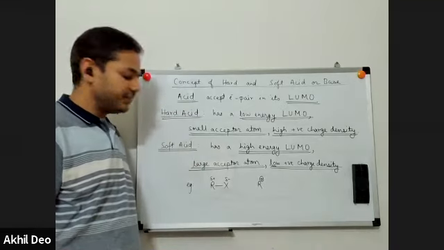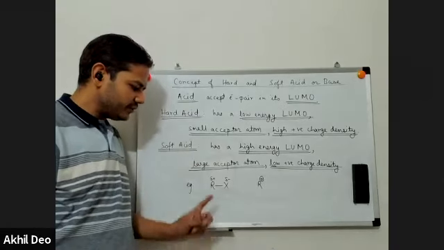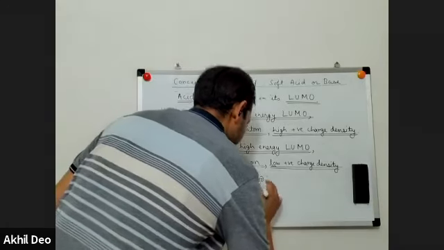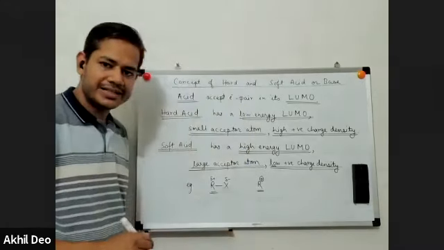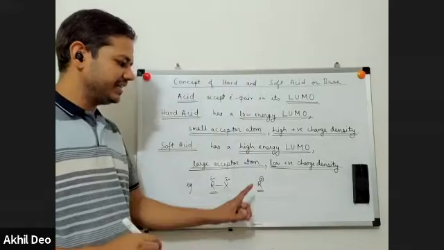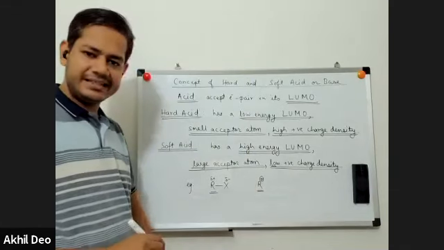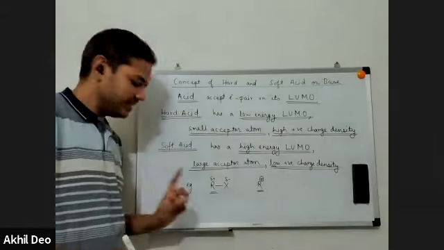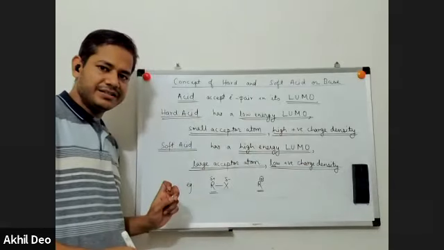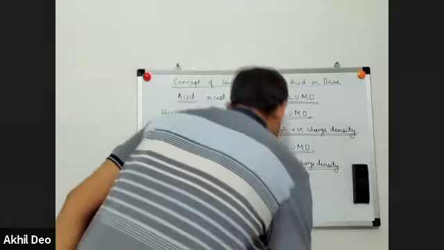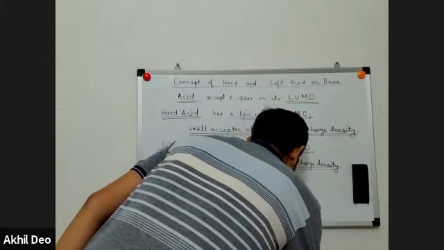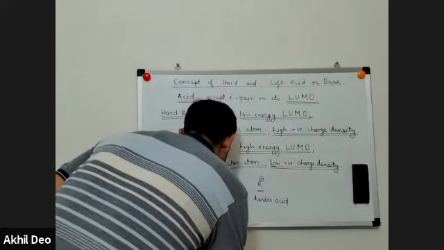If we compare the hardness of the two acids, R delta plus and R plus, the carbocation has a full positive charge. We'll say that it is a harder acid. High positive charge density will result in a harder acid. Less positive charge density will result in a softer acid. So this is a harder acid, and this is a softer one.